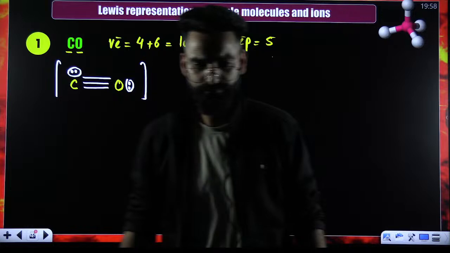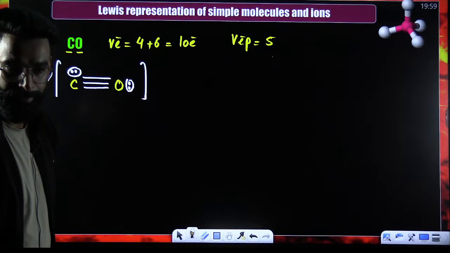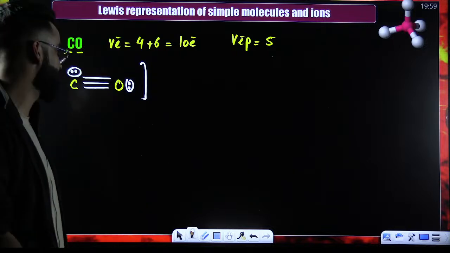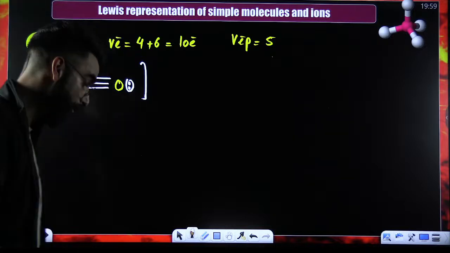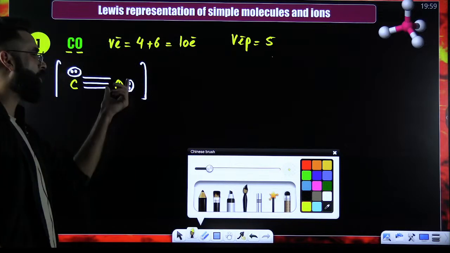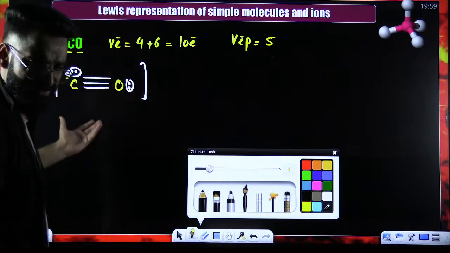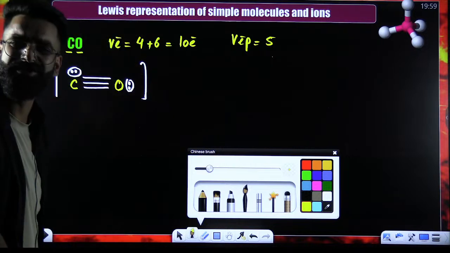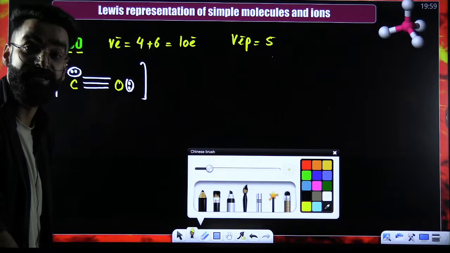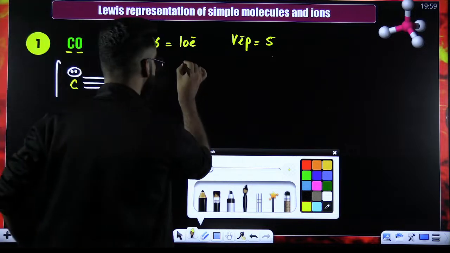Right, people? Octet of both atoms is complete now. If the octet is complete, one more thing I'm going to ask you here. Do you see any charge on oxygen here? Or do you see any charge on carbon here? From this particular structure, I cannot see any charge on carbon or oxygen. Let's get to know, is there any charge on carbon or oxygen? Which I'm calling formal charge.